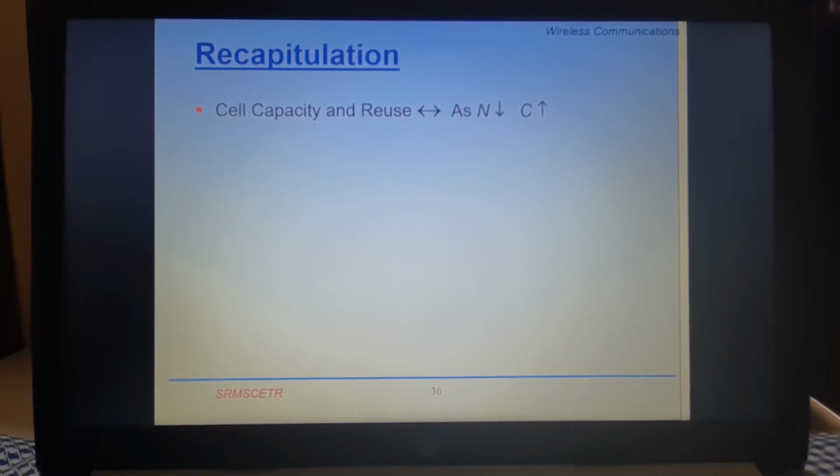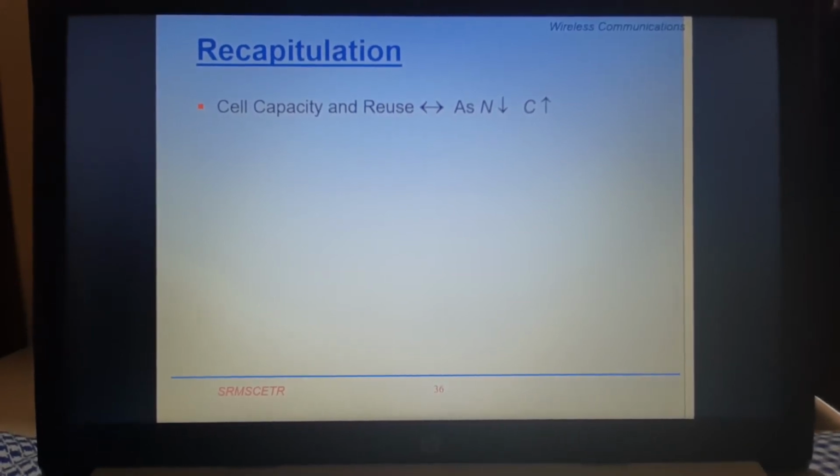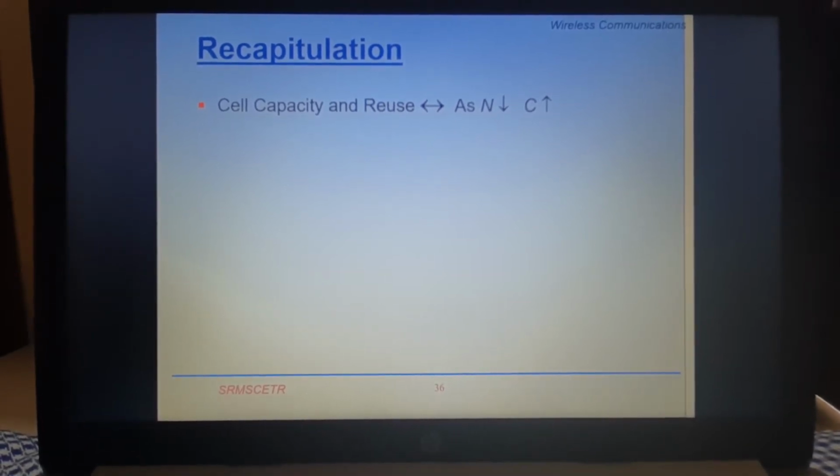In the last class we discussed the cell capacity and reuse, and I explained how we can increase the capacity of cellular network. The capacity can be increased by increasing the number of clusters in a particular area depending upon the traffic density. But we have seen there is a trade-off between capacity and interference.